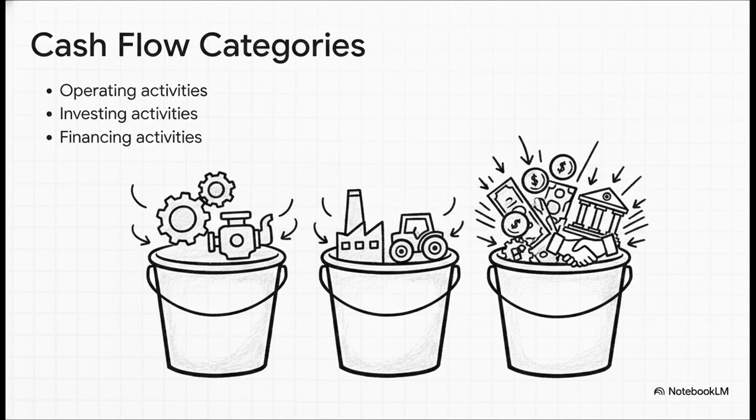By separating these out, you can spot red flags a mile away. For instance, if the core operations are bleeding cash, but the company is masking it by taking out massive loans, these buckets will expose that right away.